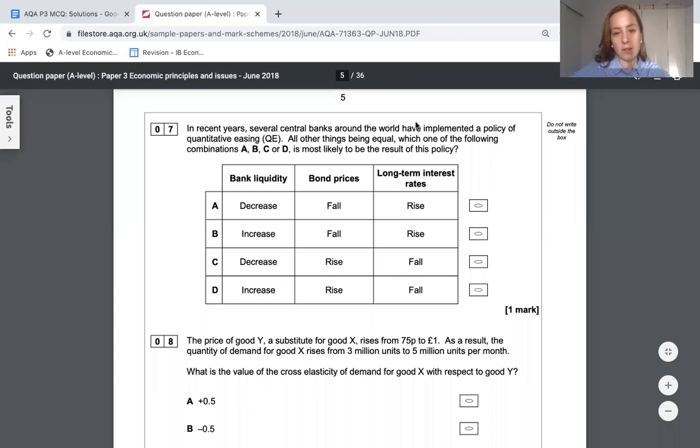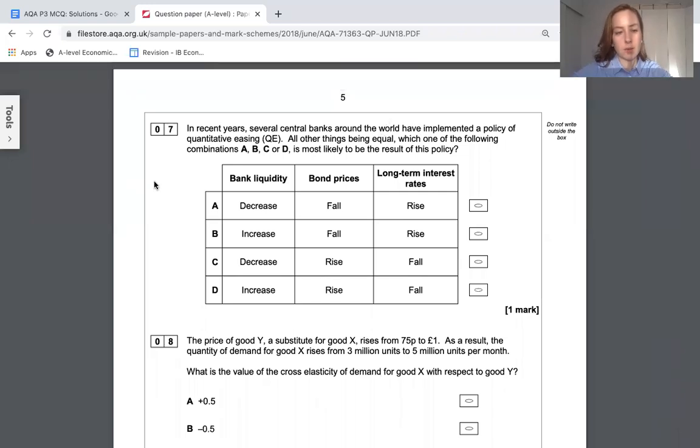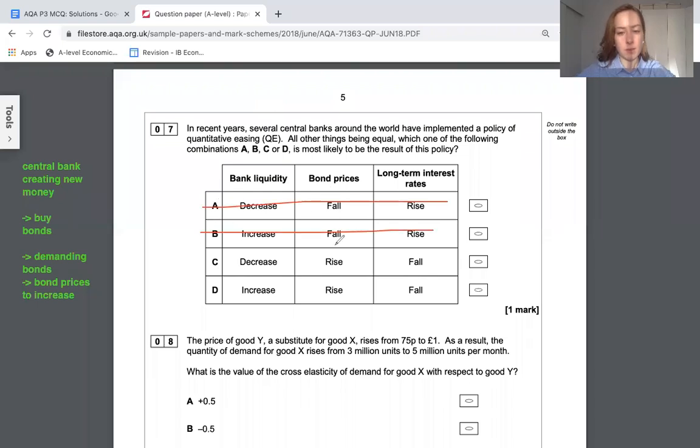So here we have a question about quantitative easing. Quantitative easing just means creating new money, the central bank creating new money. And that money is then used to buy something called bonds. So in other words, it's demanding bonds. So I'm looking really for bond prices to increase. That's the first thing I'm going to look at. So bond prices should increase. So I'm going to eliminate A and B already.